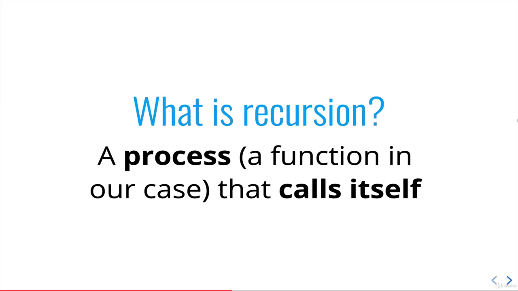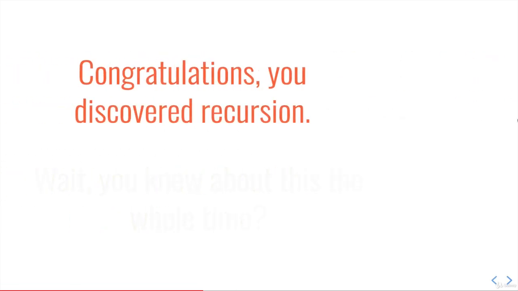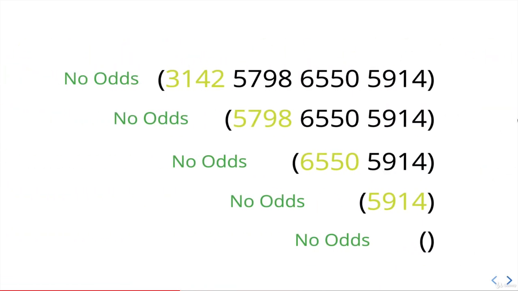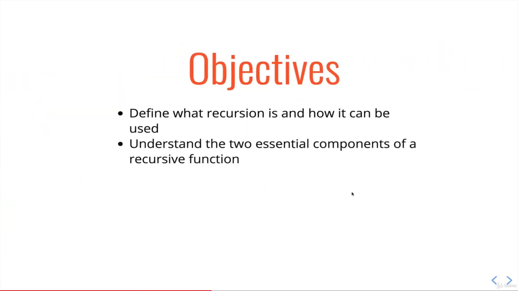And you can imagine, first of all, that might make your head hurt already. But then imagine that it's happening over and over and over again, and there has to be some endpoint. Or if we go back to this slide we have, imagine that we have a function called check for odds. We would call it here, and then in check for odds, it would call itself again on a smaller list. And then that would call check for odds over and over and over again. There has to be an endpoint, of course, or else we just keep going like an infinite loop. But it's slightly different than an infinite loop. But we'll get there. So let's leave it at that. It's a function that calls itself.